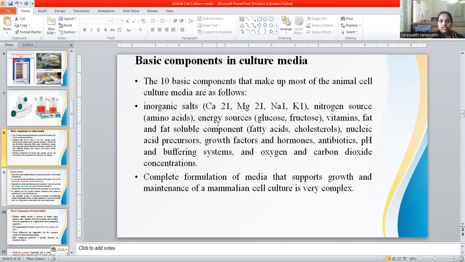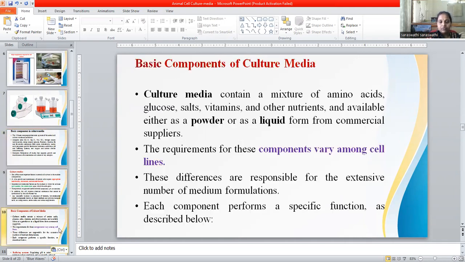Nowadays commercially available media is available, depending on your cell of interest. You just purchase the media and continue your cell culture work.